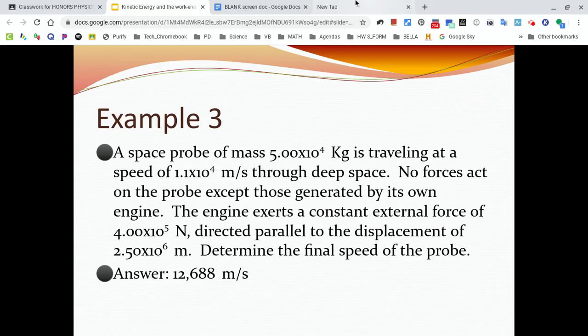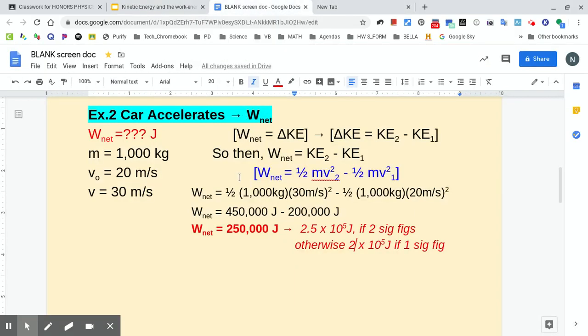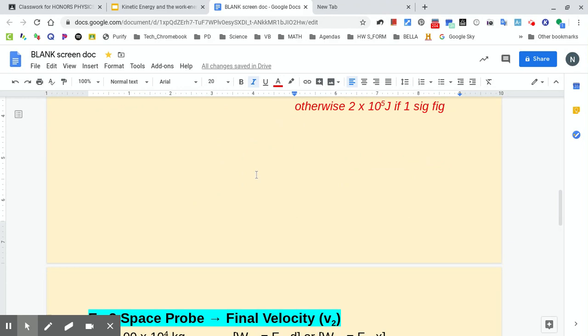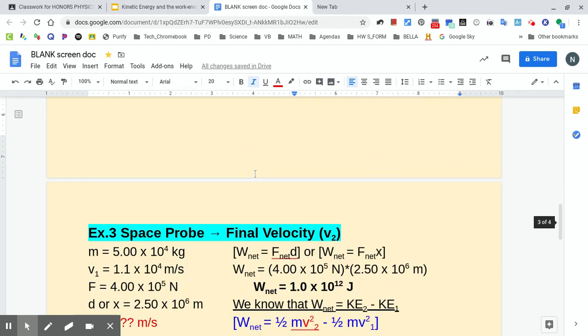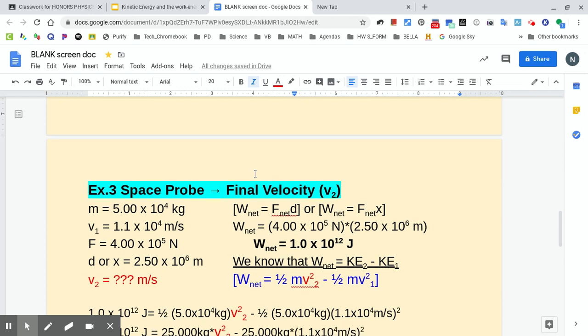So let's go to the work document here. It's kind of weird not having a whiteboard, so it takes extra long because I wrote it down and then I just had to type it up. I didn't have this typed up before, so it takes a while.